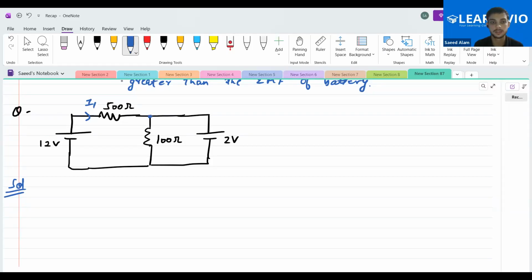Then I2 goes in the 2 volt branch. And in the other branch, I1 minus I2. Yes, I1 minus I2, not I3. So I1 minus I2 will go in this branch. Now apply KCL, KVL.